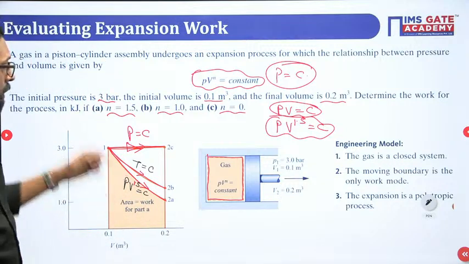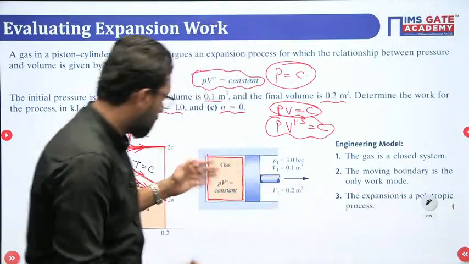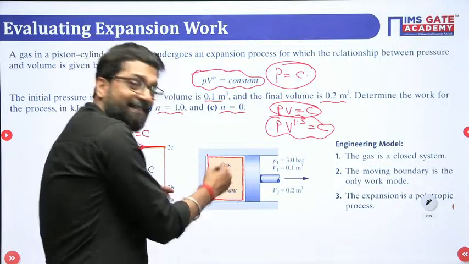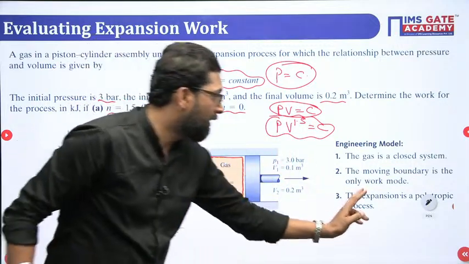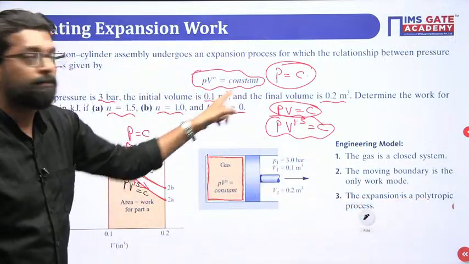Okay, now moving boundary work is the only mode of work. Why? Because this is expansion. There is no electrical work, no shaft work, nothing. There is only moving boundary work, and the expression is for a polytropic process.